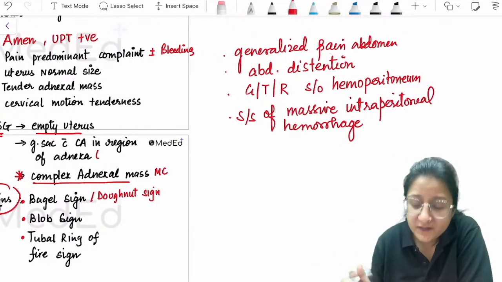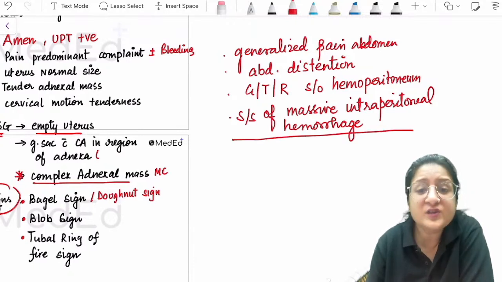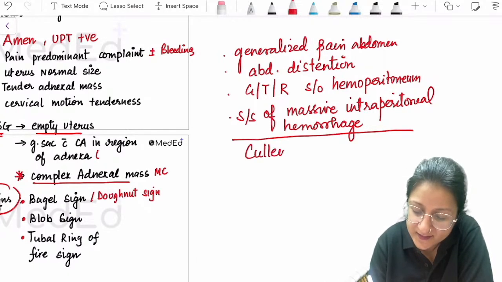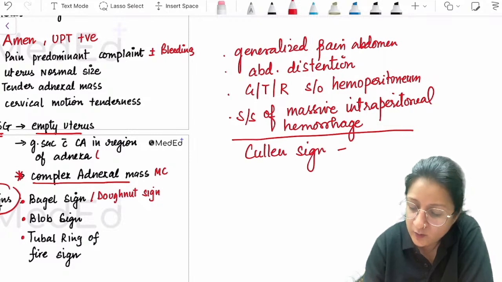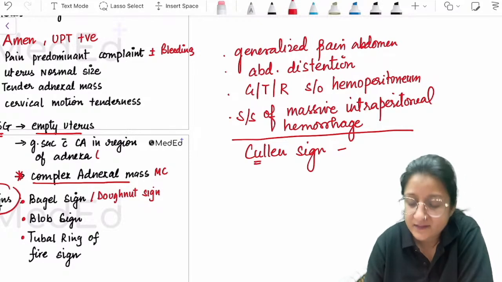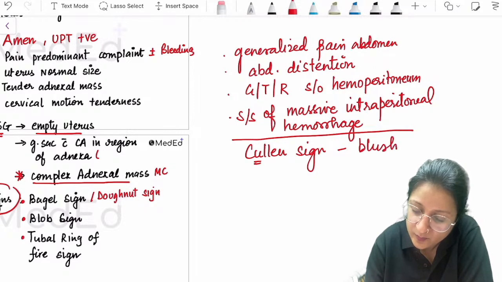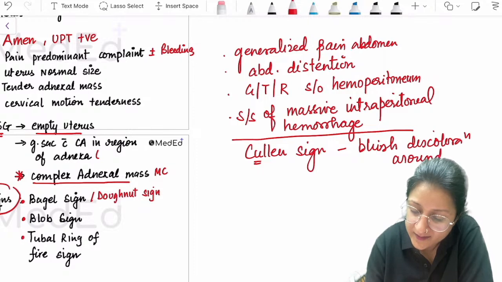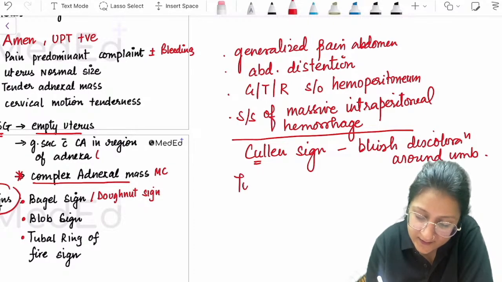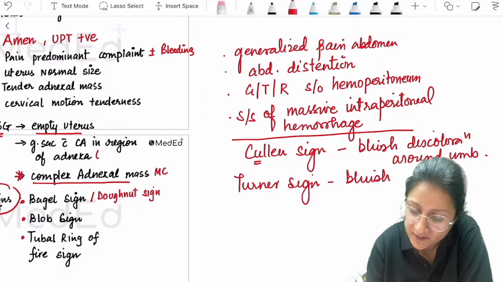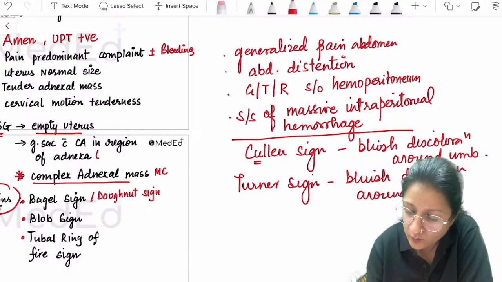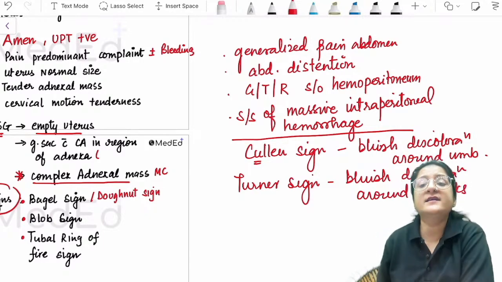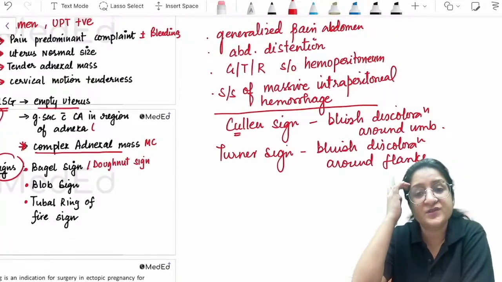Signs suggestive of massive intraperitoneal hemorrhage: bluish discoloration around the umbilicus, Cullen sign. Turner sign: bluish discoloration around the flanks. So you turn the patient to one side and you see these signs.